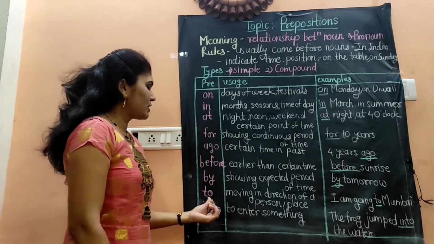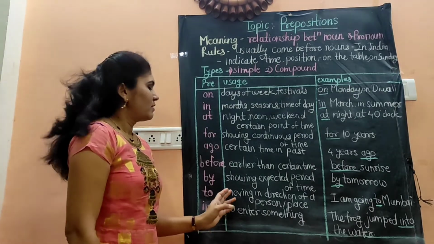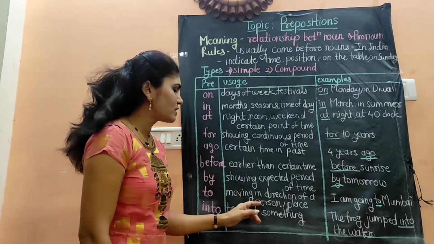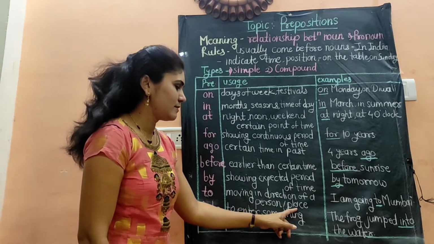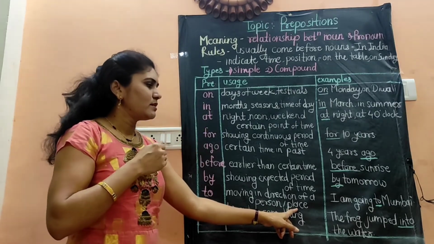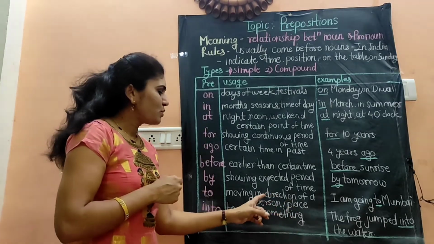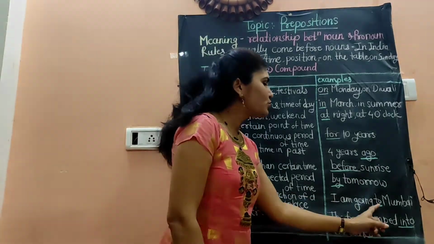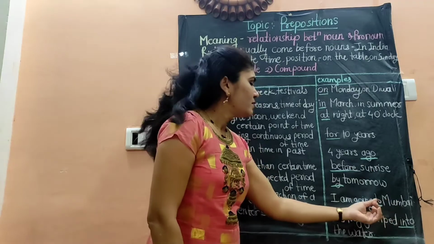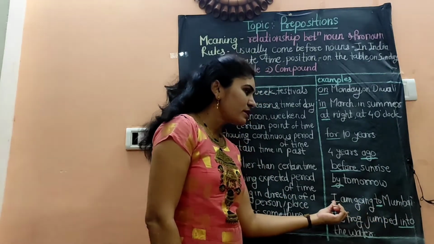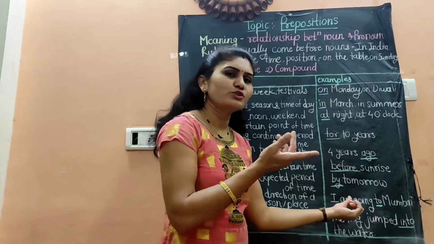The next preposition is to. It shows the movement in the direction of a person or place. It shows the direction where the person is going, or the direction of a place. For example, I am going to Mumbai. The preposition to here shows my direction, where I am going: to Mumbai.